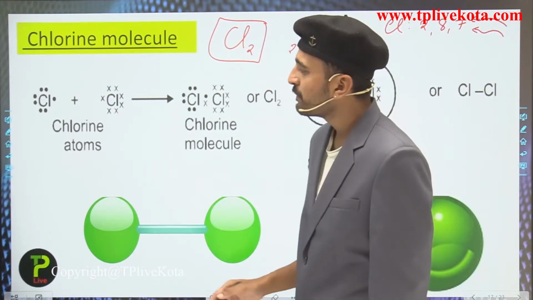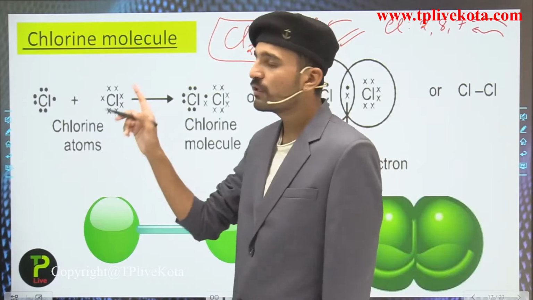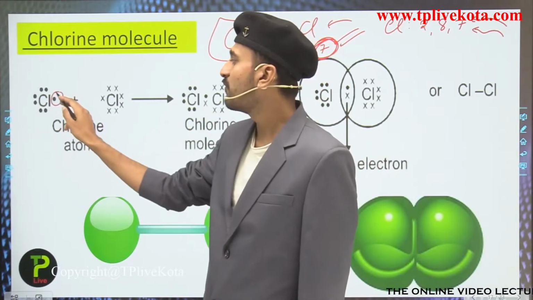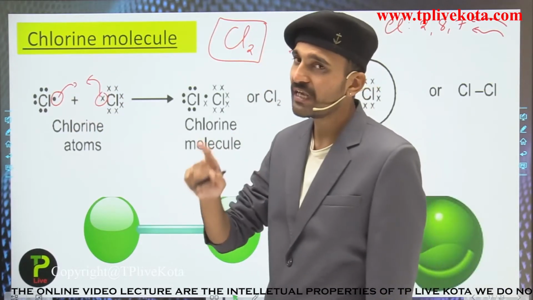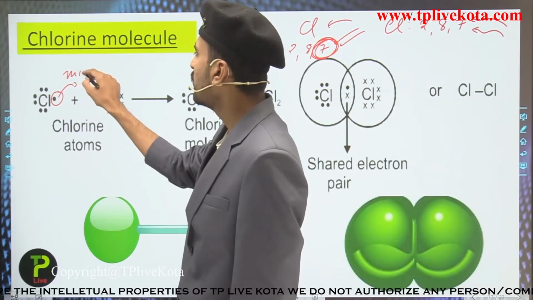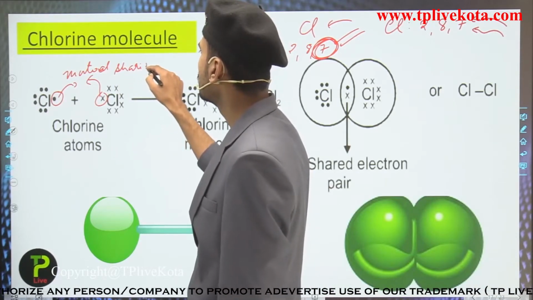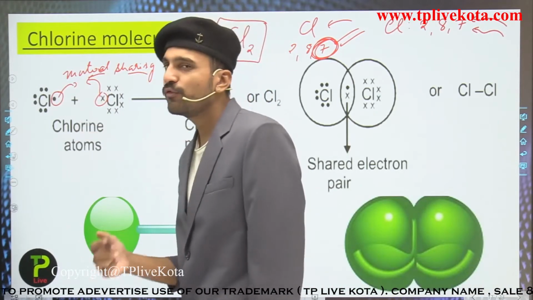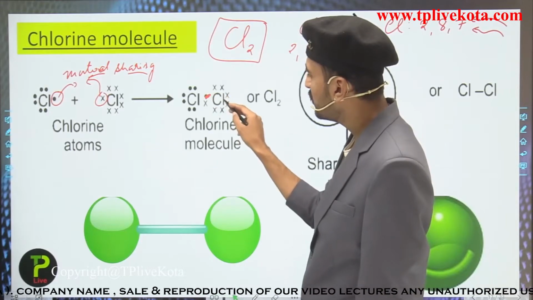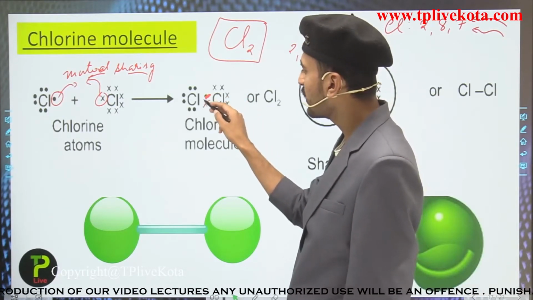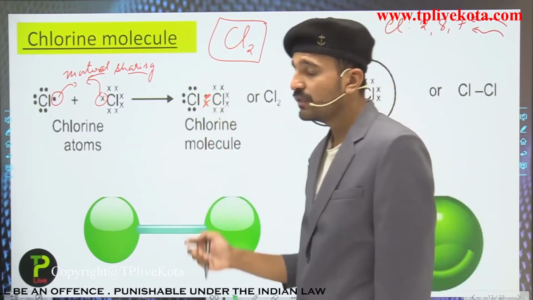And now you can see here that since this chlorine requires only one electron and this chlorine also requires only one electron, they are going to put their one electron for the sharing. They both are putting their one electron for the sharing, and this sharing is termed mutual sharing. So in covalent bonding, mutual sharing of electrons takes place. Here you can see that this chlorine has put its one electron very close to this chlorine atom, and this chlorine atom is also putting its one electron very close to the other chlorine atom, so that these two electrons are shared mutually between these two atoms.